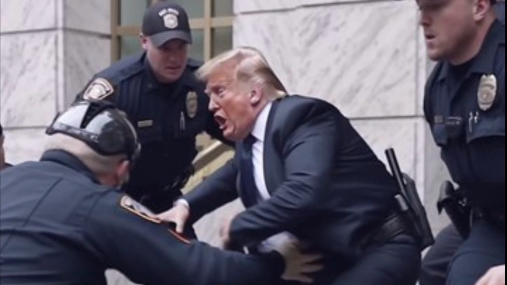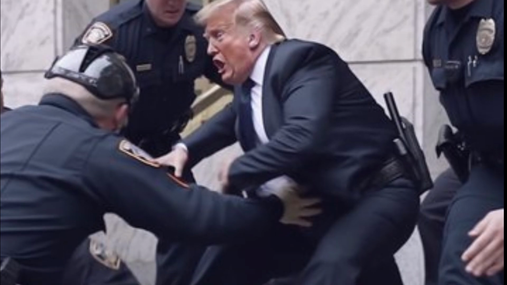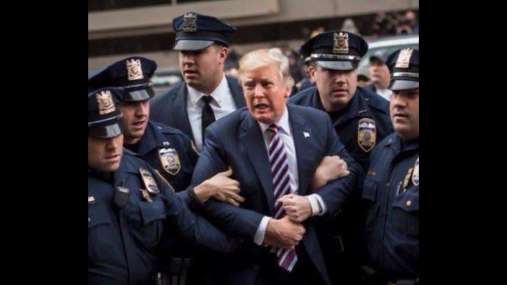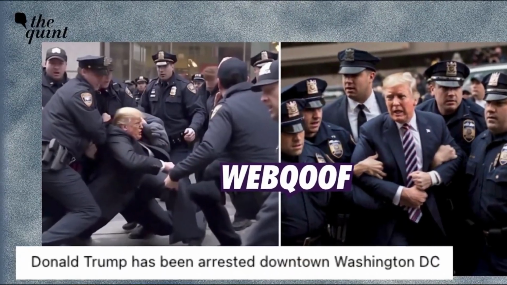AI technology has also not yet mastered accurate depictions of eyes. In the image above, officers appear to be chasing Mr. Trump, but they're looking in a totally different direction.